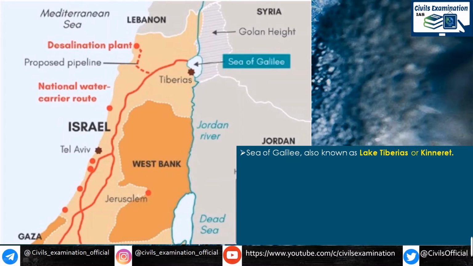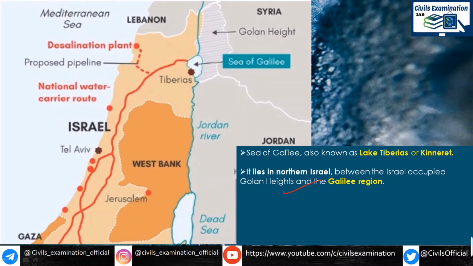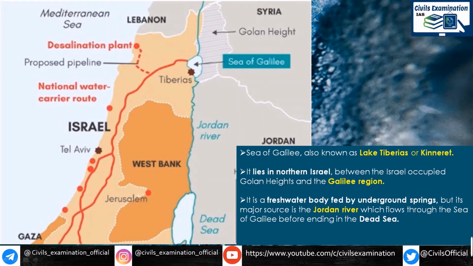Hebrew is a language of Israel. As I said, it lies in the north of Israel, between the Golan Heights and the Galilee region, and it is a freshwater body, fed by several underground springs, but its major source is the Jordan River. We will talk about Jordan River in a few minutes.